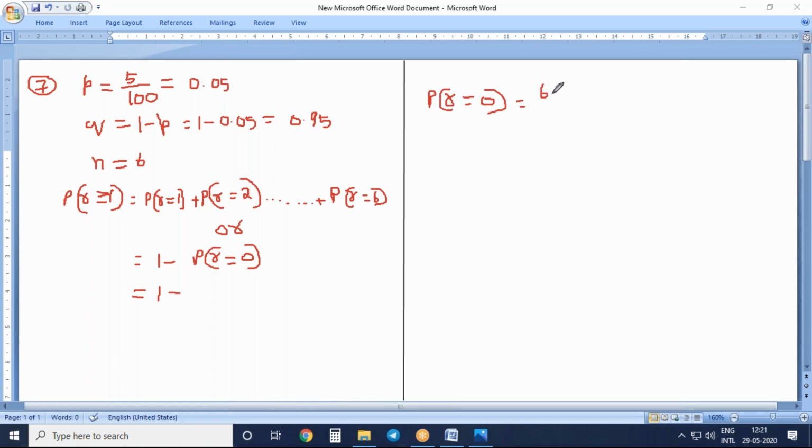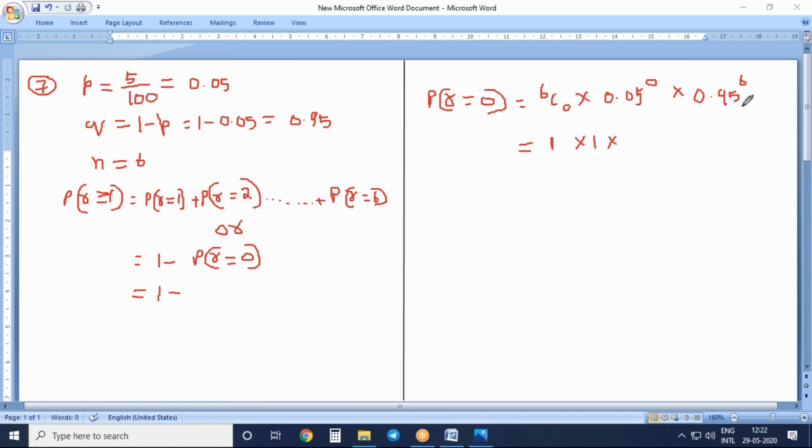So n value is 6, r value is 0, p value is 0.05 raised to the power of 0, into 0.95 raised to the power of n minus r, that is 6. Here also you need to learn one new thing. Whenever you have r value 0, and n value may be any number, you will get answer 1. Keep that in mind. Any value raised to the power of 0, you will get 1.